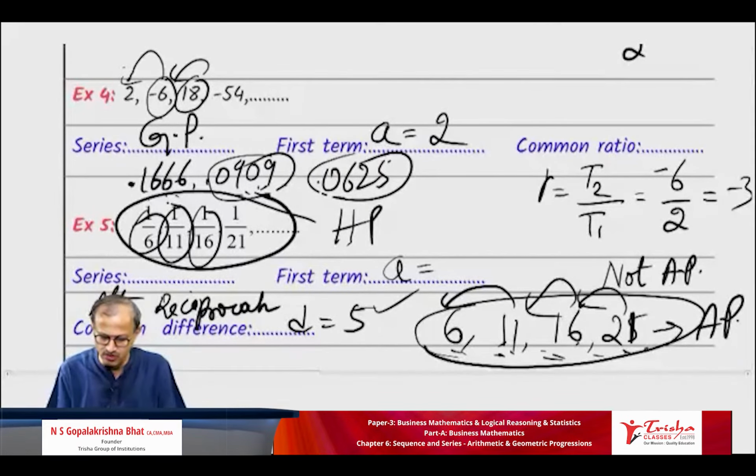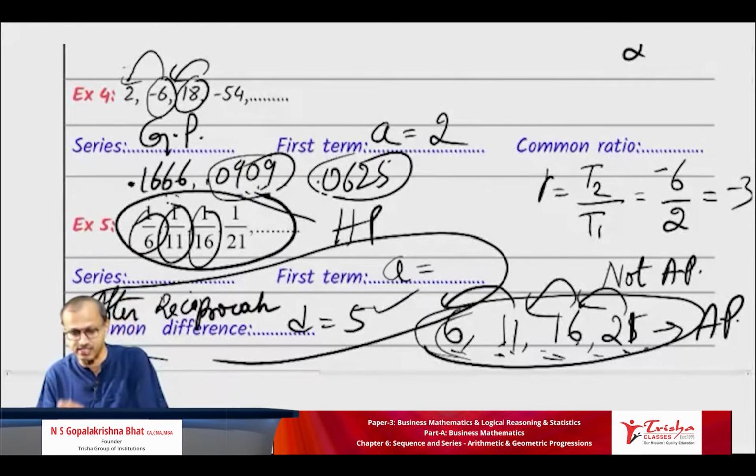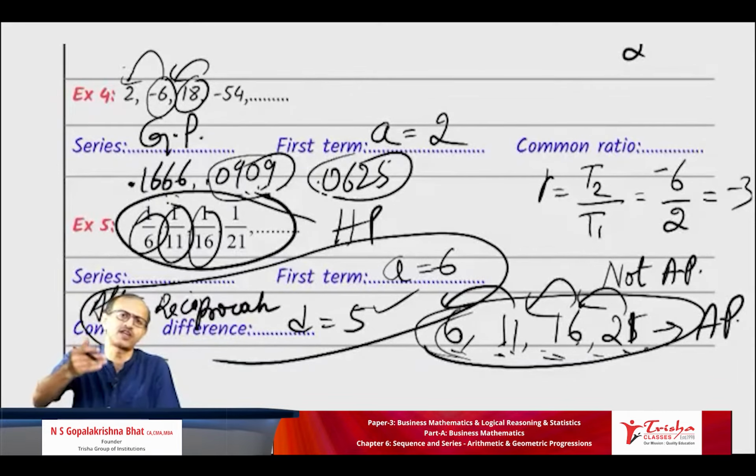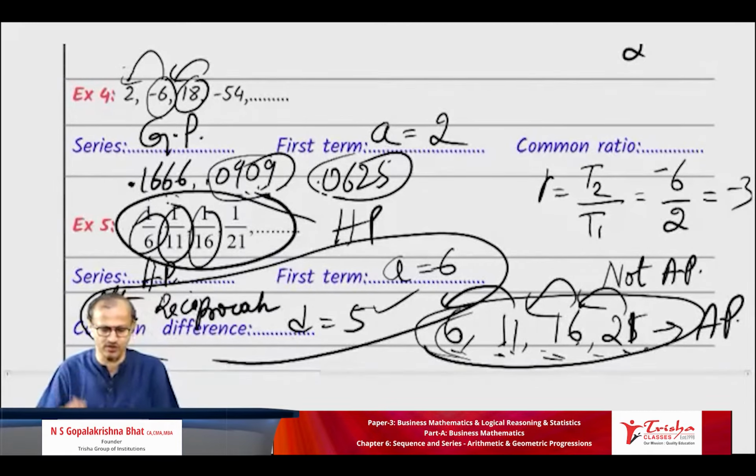A is equal to 6, after reciprocating. A is 6, then difference is 5. So it's AP, but the question gave the reciprocal of each of those terms. Therefore, the series is HP. Final answer.